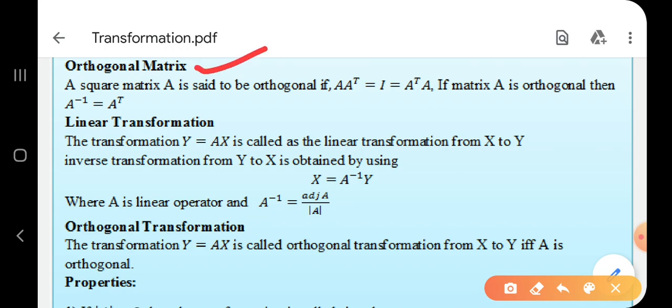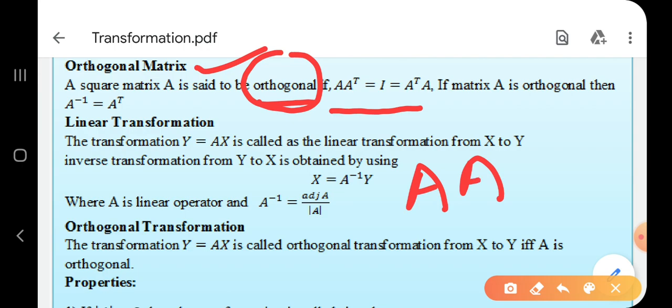A square matrix A, we require a square matrix here. A square matrix A is said to be orthogonal if and only if A into A transpose is equal to identity, or you may write A transpose into A is equal to identity. Means A into A transpose is equal to identity.